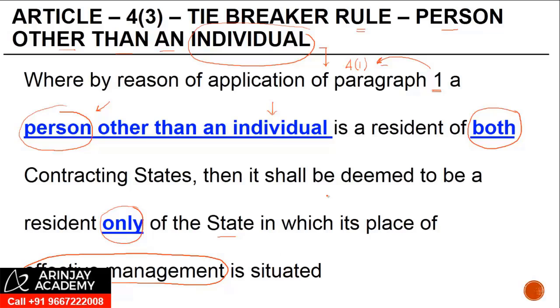Unlike an individual, for a person other than an individual, the criteria for the tiebreaker rule is simple. You need to find out where is the place of effective management of that person other than an individual, and wherever that place of effective management is situated, that is where he becomes a resident of. You need to note a word here. It is effective management. There may be more than one place of management of a person, right? But there will be only one place of effective management.